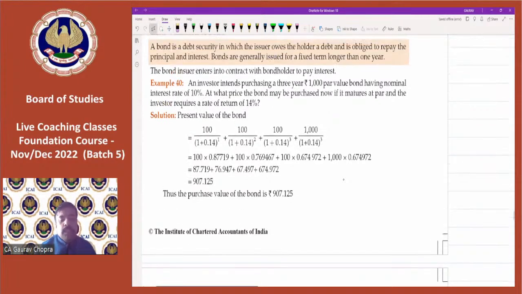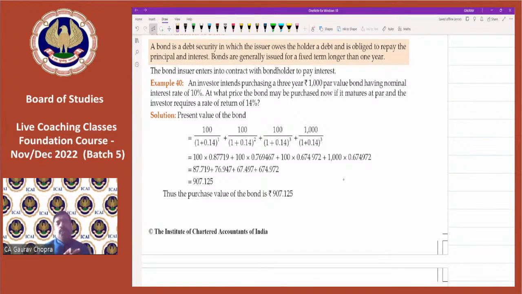Now, what is the bond? Whenever we are talking about a bond, it is an investment in security. Whatever we are investing has a par value, similar to principal. What we get back in return is that the company gives us interest every year, and at the end of the tenure, we will receive the principal as well.